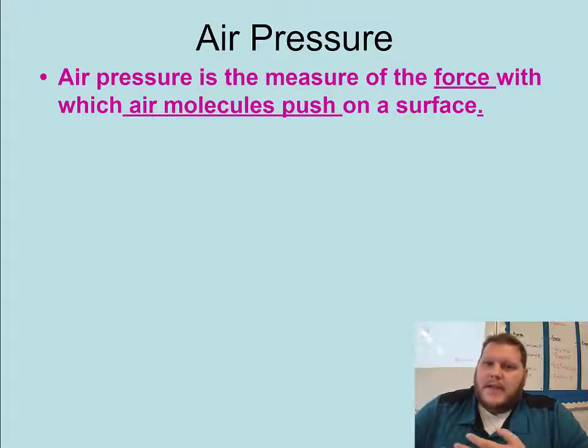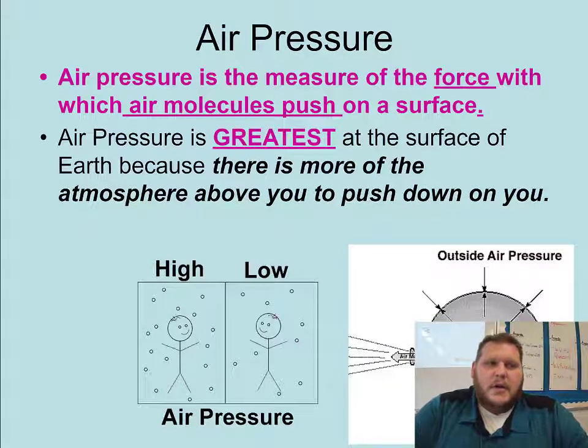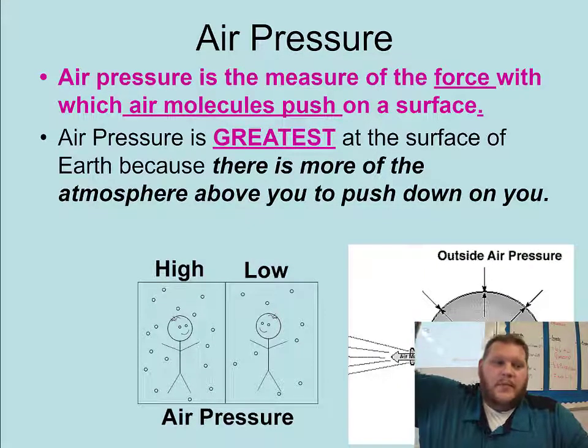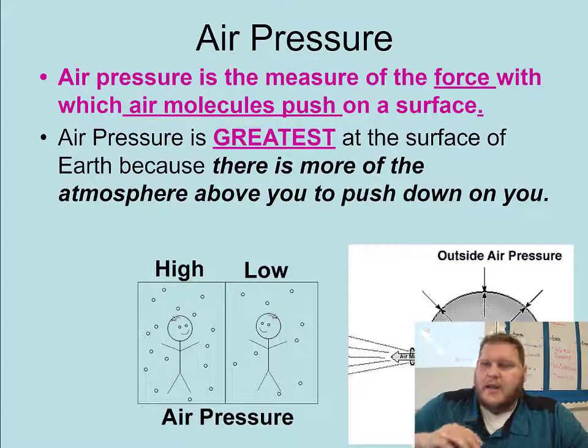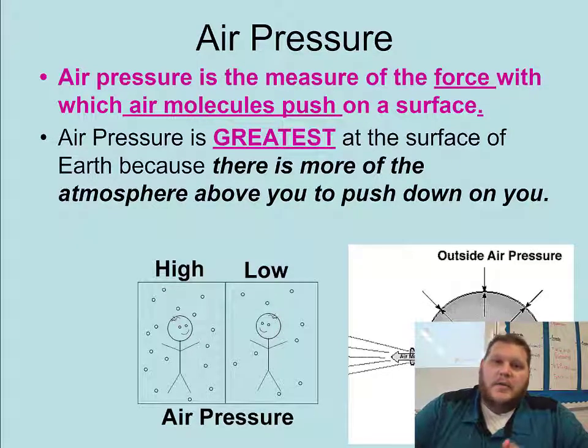We know air has little molecules that we don't see that are bouncing all over the place. The faster those molecules are moving, the harder they're going to bounce off of those surfaces and the more pressure that's going to be applied. Air pressure is the greatest at the surface of the Earth because there's more atmosphere above you pushing down on you. And again, the force being exerted here is the molecules bumping into each other and pressing down on those surfaces.